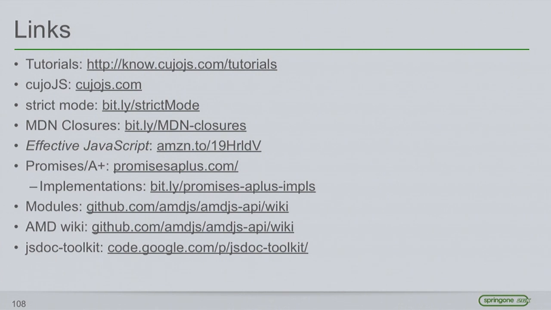Sure. Compare AngularJS and CujoJS. AngularJS is a very cool tool to do certain things well. I can't think of a good way to compare, but AngularJS is, if you write your templates a certain way with the tags in your template, and you write your code a certain way, you can achieve this architecture, which is somewhat minimal but effective for doing things.